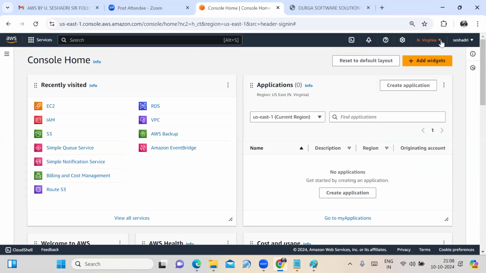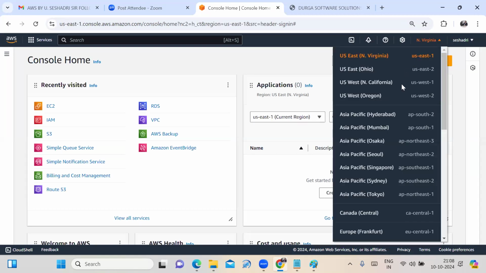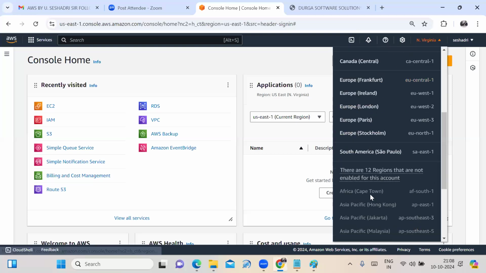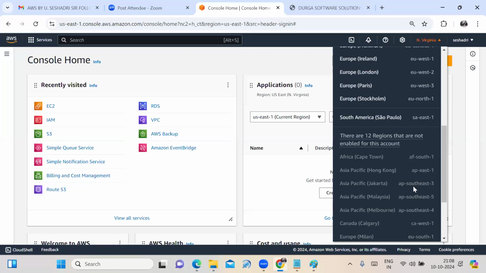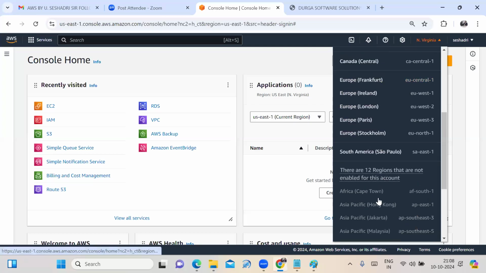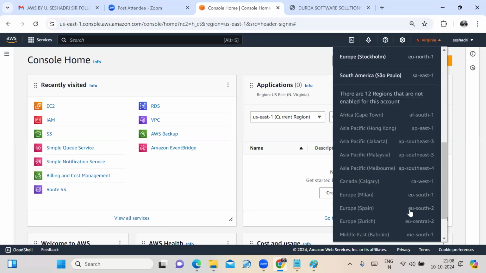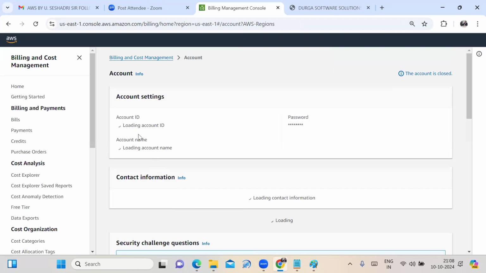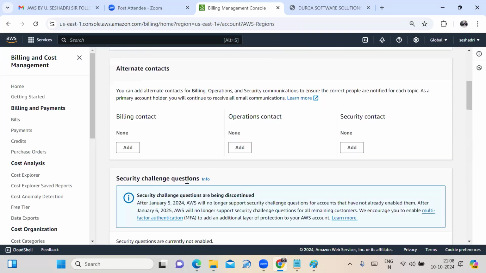If you click on this arrow mark, those many regions are supported. If you scroll down, at the bottom, 12 regions are not enabled for my AWS account. If you need to enable one, go for manage regions and scroll down.